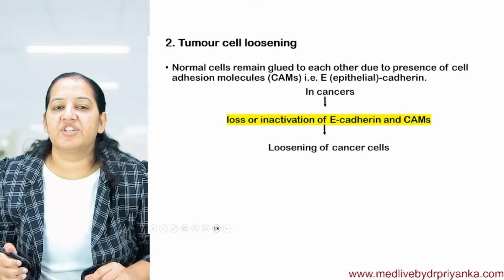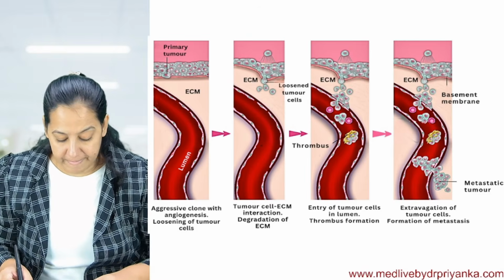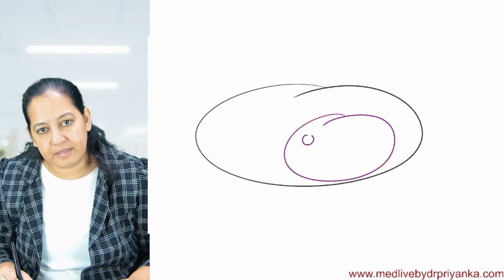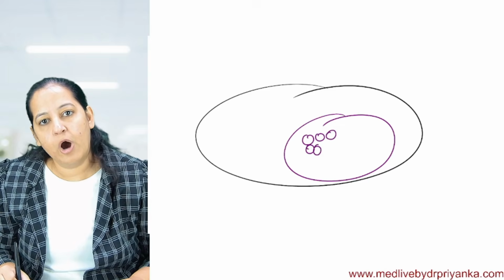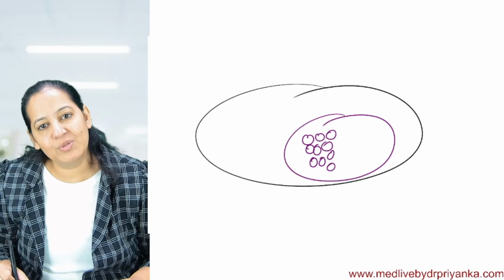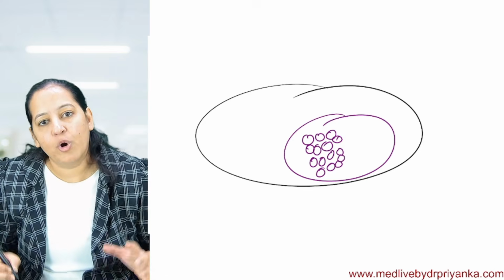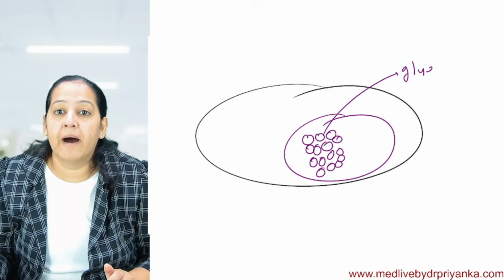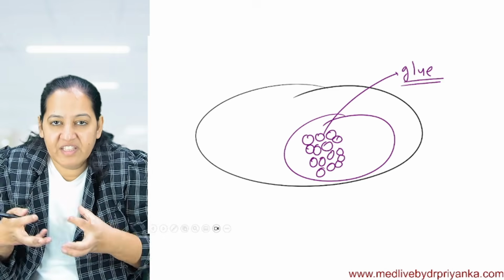How do they loosen from each other? You know how tumor cells attach with each other. This is the organ, and these are the tumor cells inside the organ. How do they attach with each other? You will understand loosening if you understand the attachment. They are attached with a glue, गोंद, gum, glue, with the help of a glue.